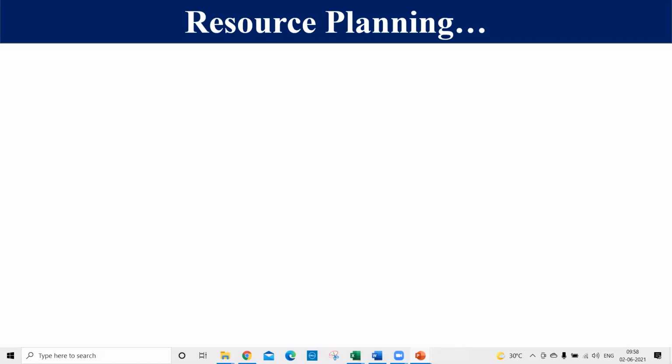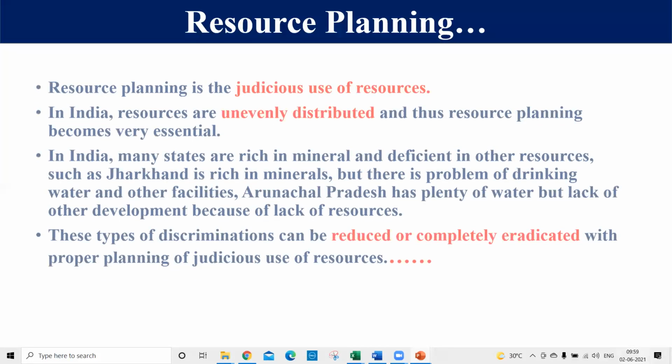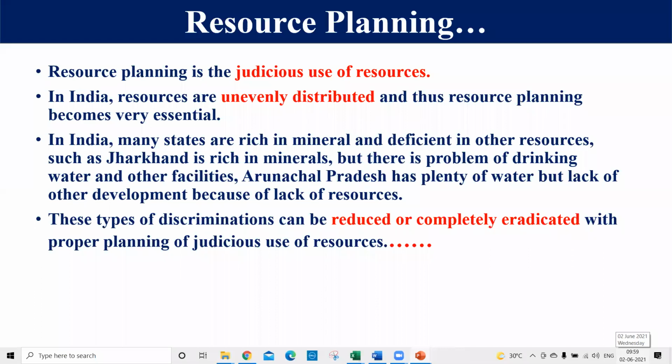Right, friends? Now, students, we are using resources very indiscriminately. So that's why we are facing a lot of problems. Even one problem is that there are some resources which are near the verge of finishing also. So that's why we require resource planning, because whenever we do anything with proper planning, then we can achieve the maximum output of that particular thing. Right, students?